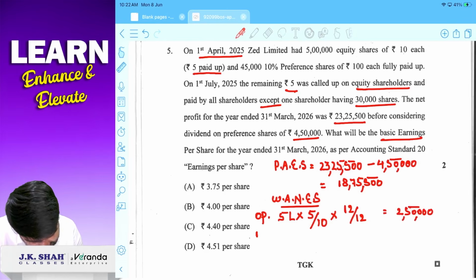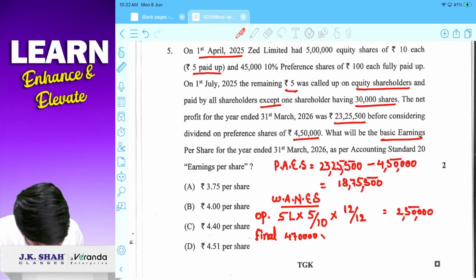And I can say final call made. Final call में how many shares on which call is received? 4,70,000. Because 30,000 पे पैसा नहीं मिला है तो 4,70,000 पे we received 5 rupees और कब हुआ था ये कॉल? 1st July.